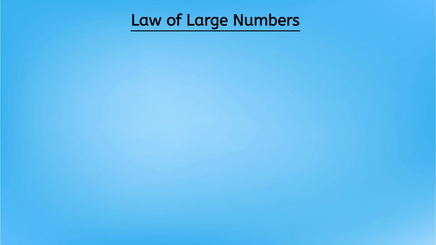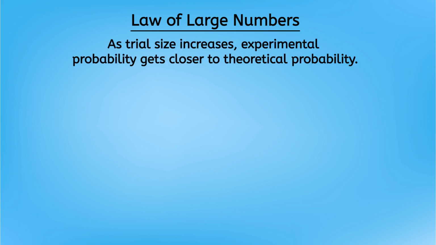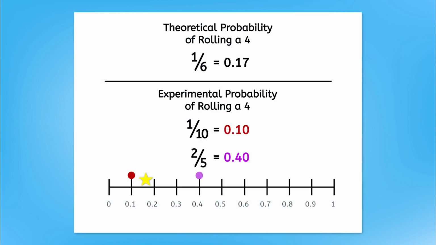The law of large numbers states that as the trial size increases, the experimental probability should get closer to the theoretical probability. For example, let's talk about rolling a 4 with a die again. When I tried this out, my experimental probability was 0.10. And when Marie tried it, she got 0.40. Both of those experimental probabilities were actually pretty far away from the theoretical probability. But I only rolled the die 10 times, and she only rolled it 5 times. So our trial sizes were pretty small.